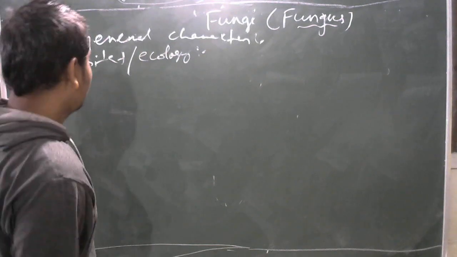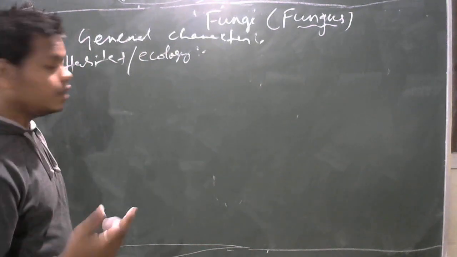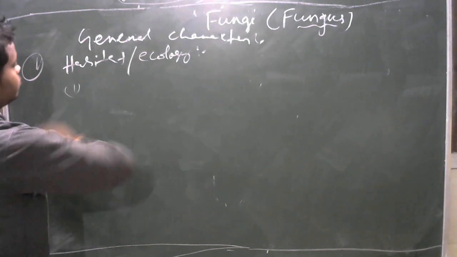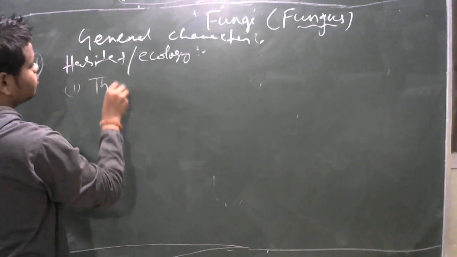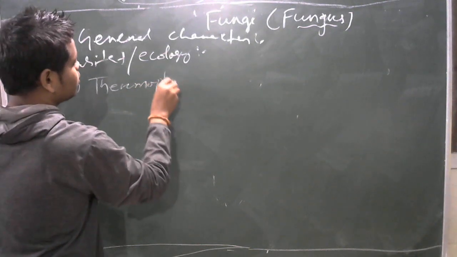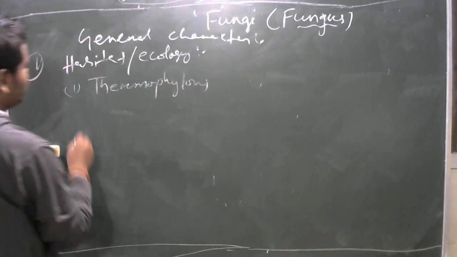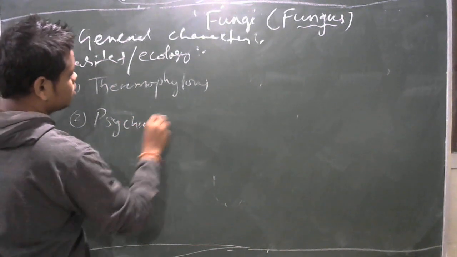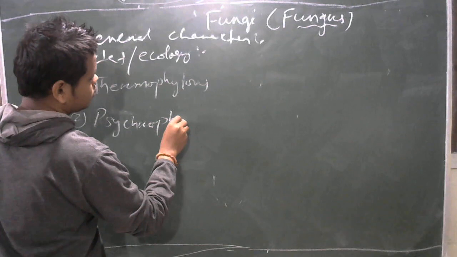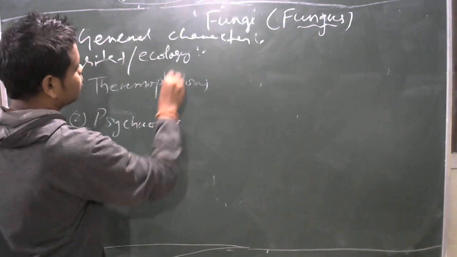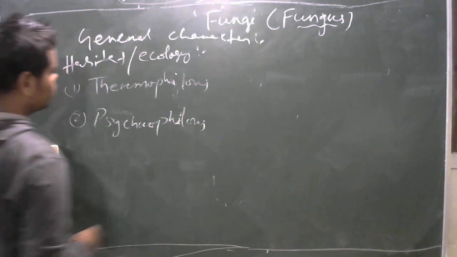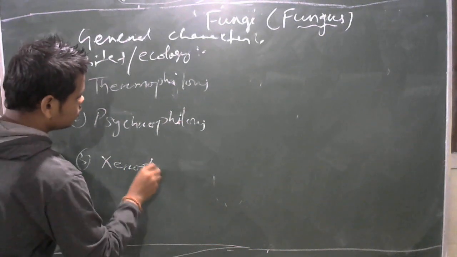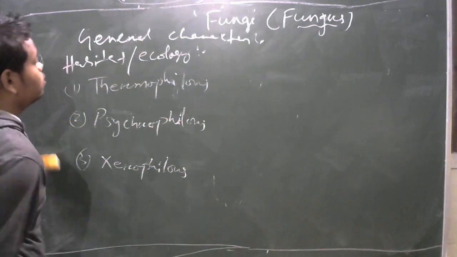Their surrounding. According to habitat, fungi are classified into three different groups. One is thermophilous, another is psychrophilous, P-S-Y-C-H-R-O-P-H-I-L-O-U-S, and another is xerophilous, X-E-R-O-P-H-I-L-O-U-S.